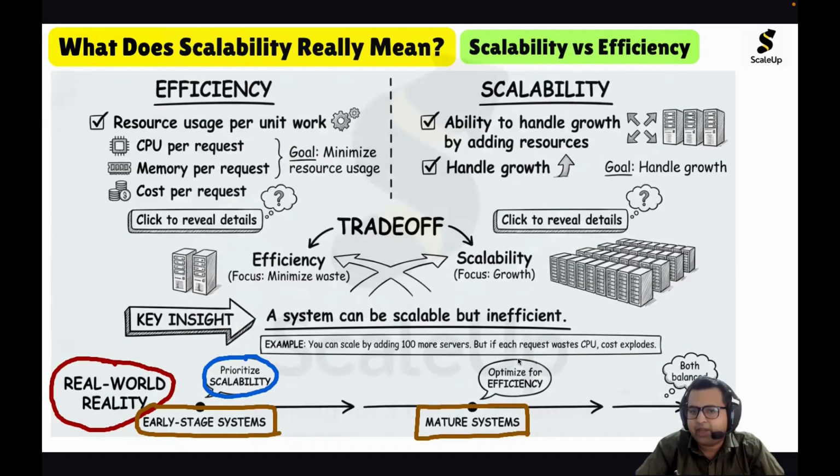When you are just starting, prioritize scalability and make the system work so that it can handle lots of growth. Once the system scales, you can focus on optimizing it, eliminating or minimizing wasted resource usage. That is optimizing for efficiency. So as a system design engineer, our goal is to first prioritize scalability, make the system work, and then optimize for efficiency.